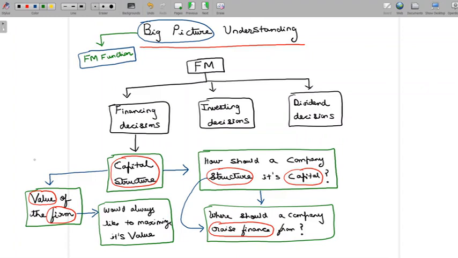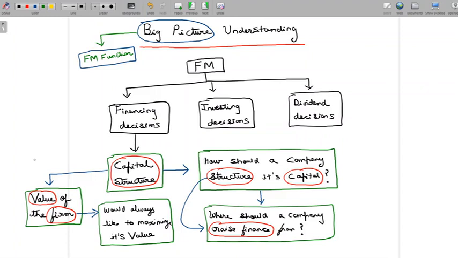So we're going to see how probably operating at a lesser cost of capital would contribute to shareholders' wealth maximization. How increasing the value of the firm would again contribute to shareholders' wealth maximization. So as much as it might look like EBIT to EPS analysis is the only topic that directly looks at shareholders' wealth maximization, all the other topics indirectly still point out to shareholders' wealth maximization. So at a high level, it looks like all of these topics look at several parameters and try to answer the question regarding the structuring of a company's capital.